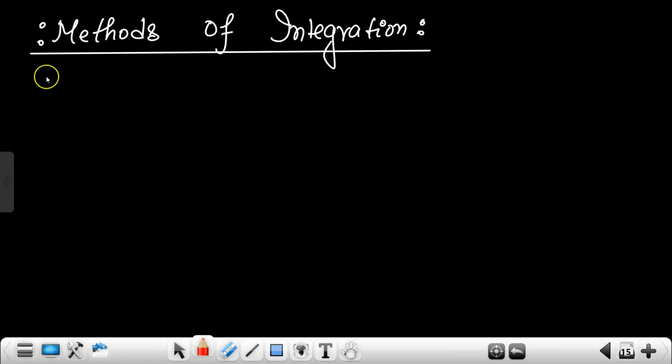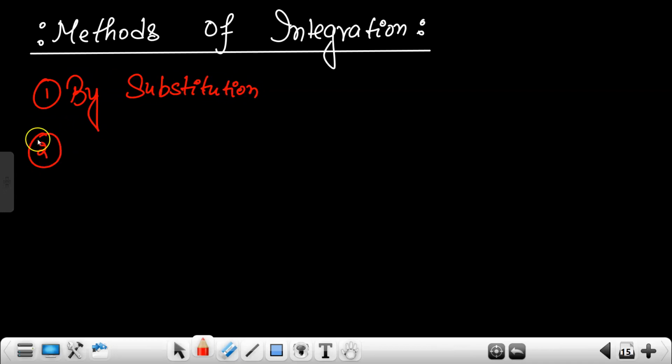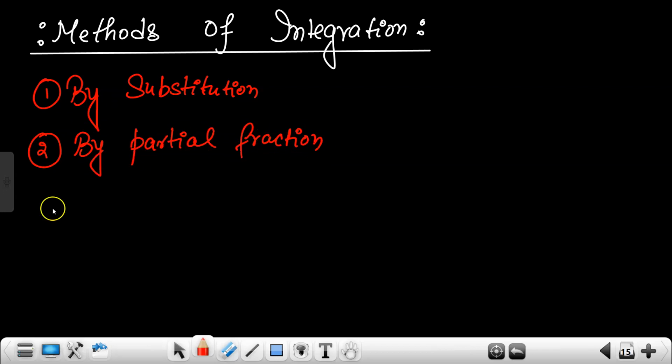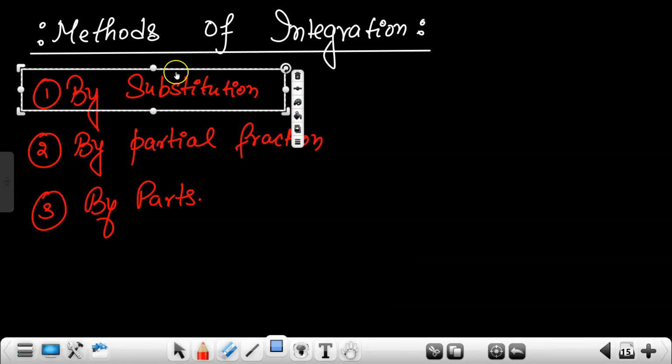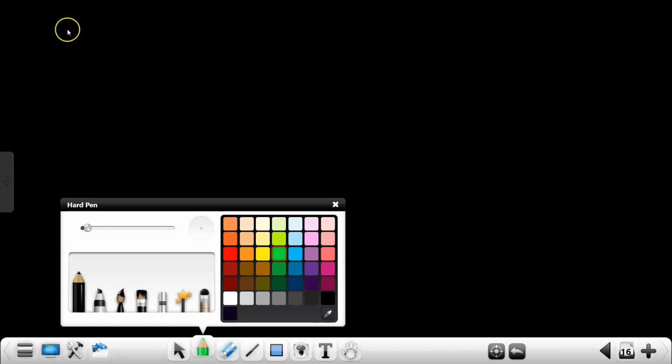Okay. So there are three methods for integration. One is by substitution. Second is by partial fraction, and third one is by parts. Okay. तो आज हम लोग कौन सा पढ़ेंगे? We will study by substitution today. Okay, because this is the most important thing. Substitution आना चाहिए तभी जाके partial fractions और by parts होता है, वरना like यही से maximum questions आपसे पूछे जाएंगे. Okay, so we will take a good time on substitution. So first is integration by substitution.